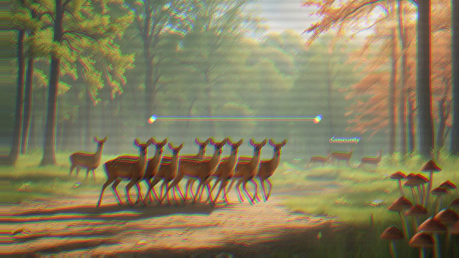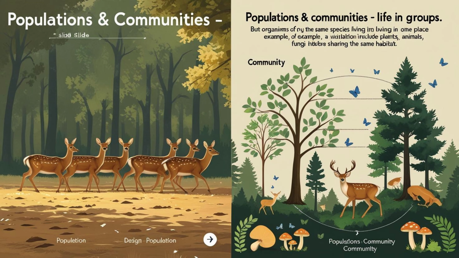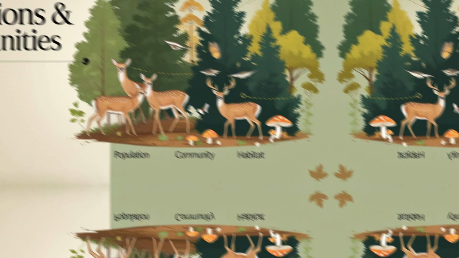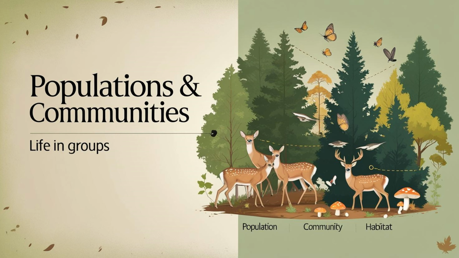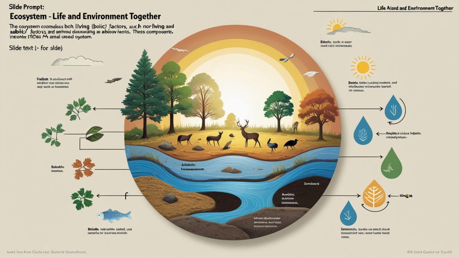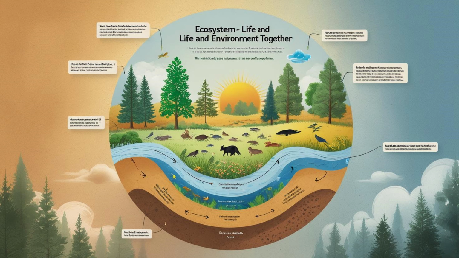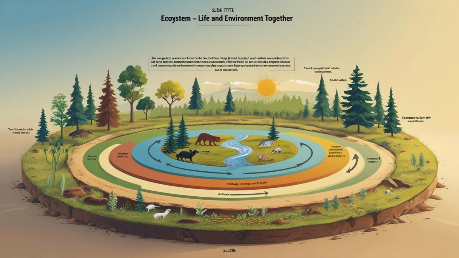Many organisms of the same species living in one place make a population, for example, a group of deer in a forest. Several populations living and interacting together form a community, which could include plants, animals, fungi, and microbes sharing the same habitat. The ecosystem takes it a step further by including not just the living, biotic, factors like communities, but also non-living, abiotic, factors such as sunlight, water, soil, and air. These living and non-living parts interact in a balanced system.